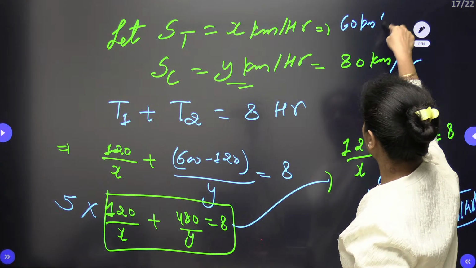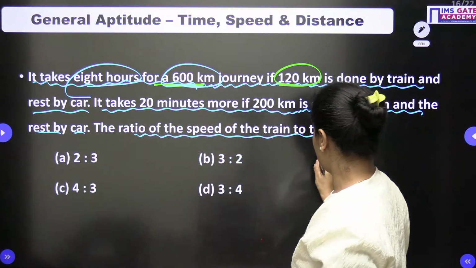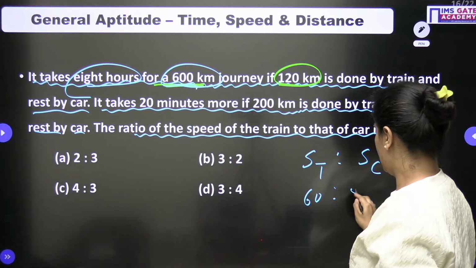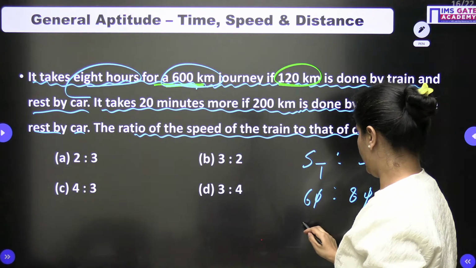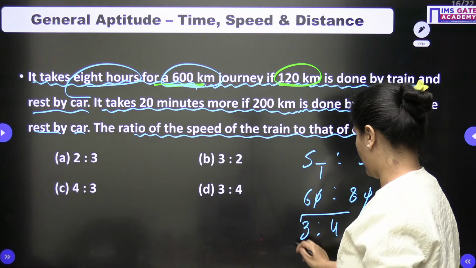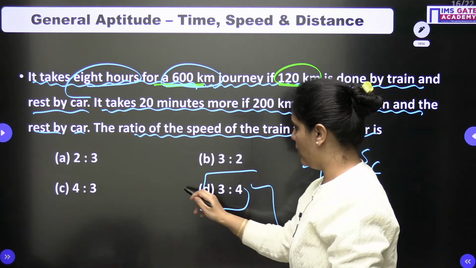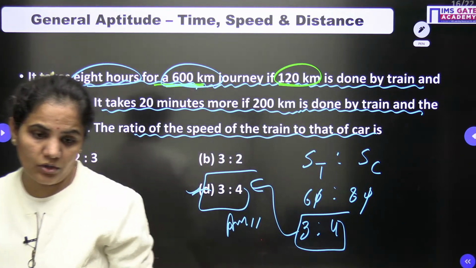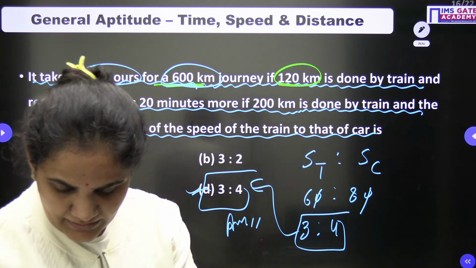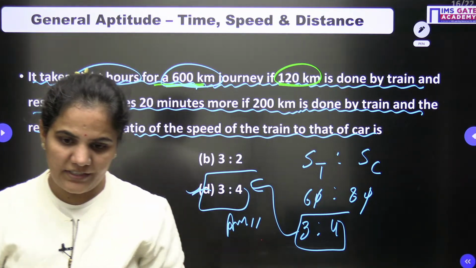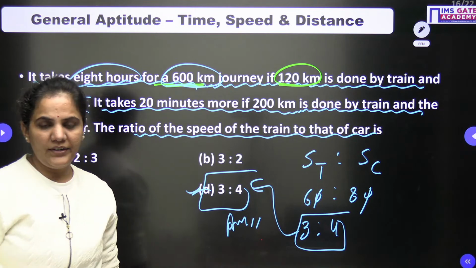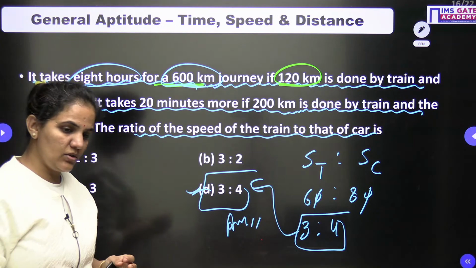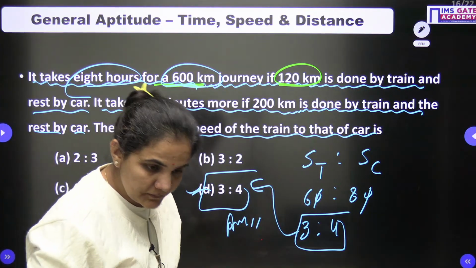I need to find the ratio between the speed of the train and the speed of the car. So speed of train and speed of car is 60 is to 80, the zeros gone. When you divide by 20, 3 times and 4 times, your ratio will be 3:4, not 2:3. In this case your ratio will be 3:4, not 2:3. Please confirm. I hope you got it. So in this way we can get the result very easily.